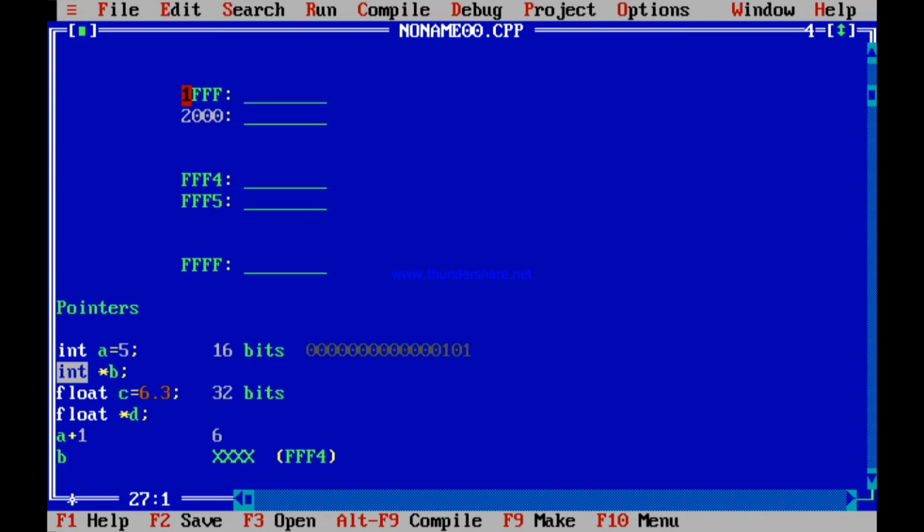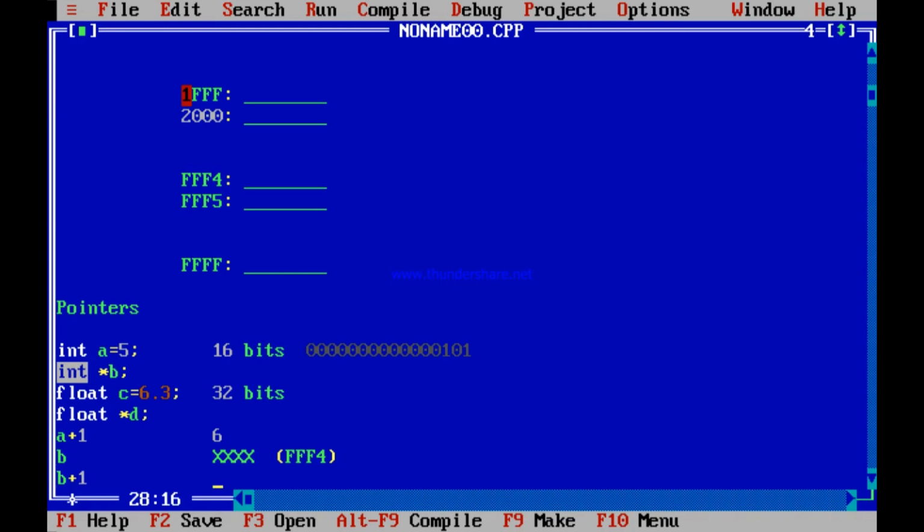Now, what will b plus 1 mean? B is an address, FFF4. In that address, what is stored? An integer is stored, because b is int star b. That means b is an address, but that address contains an integer. An integer takes how many memory locations? 2 memory locations. So what does b plus 1 mean? B plus 1 means the next memory location.